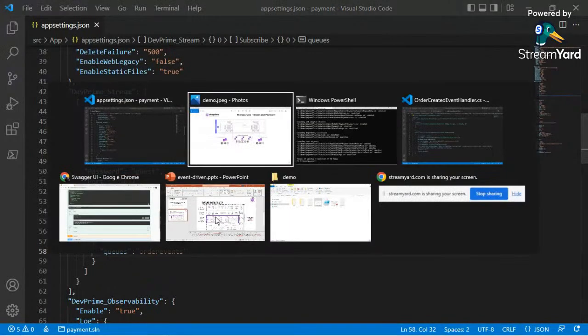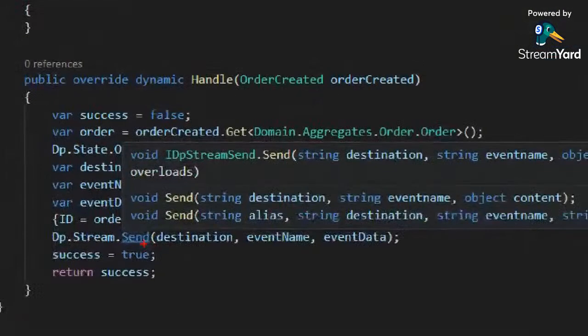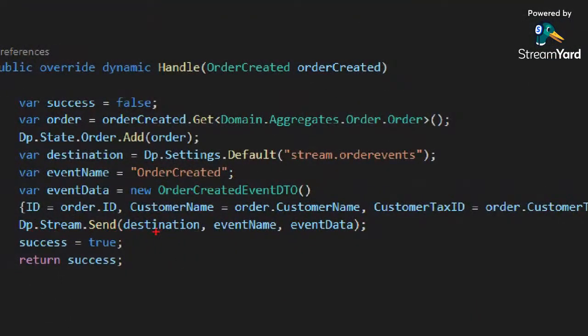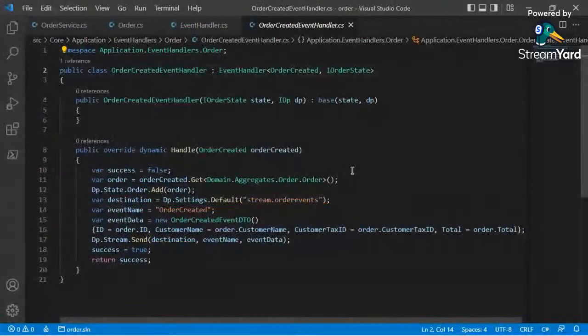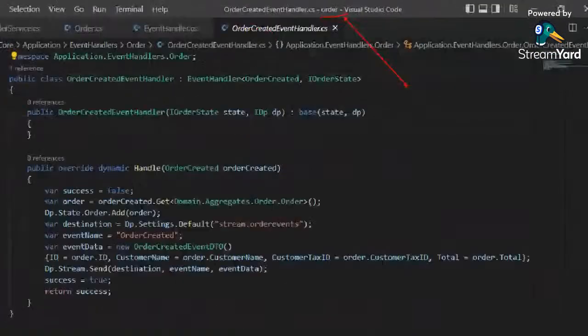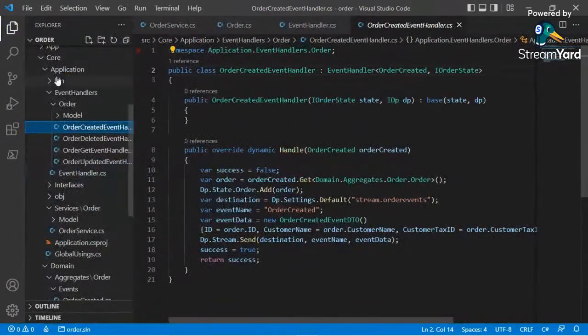So I'm going to change the order microservice code in order to show you that we got a DP string send, and there is a destination. Destination is a variable which reads from our configs, string order events. Allow me to show you where it is inside the order microservice. Here we are analyzing the order microservice, the one who sends the event, the one who emits the event.